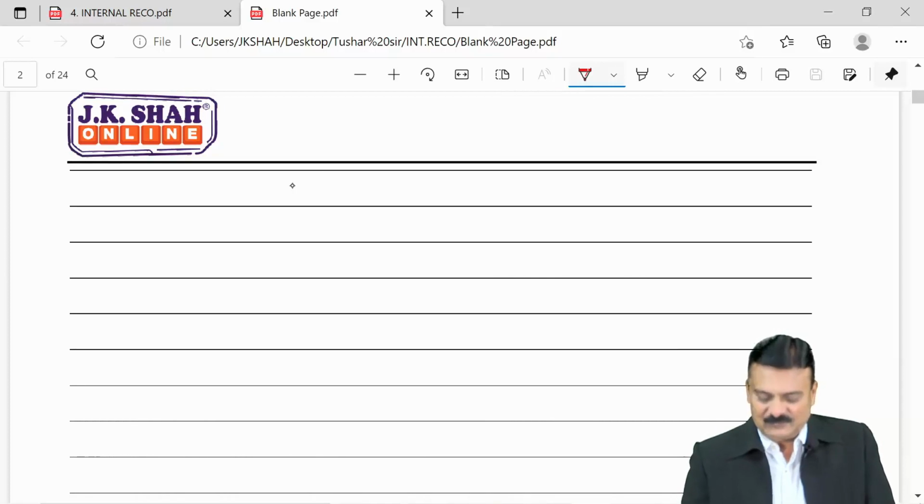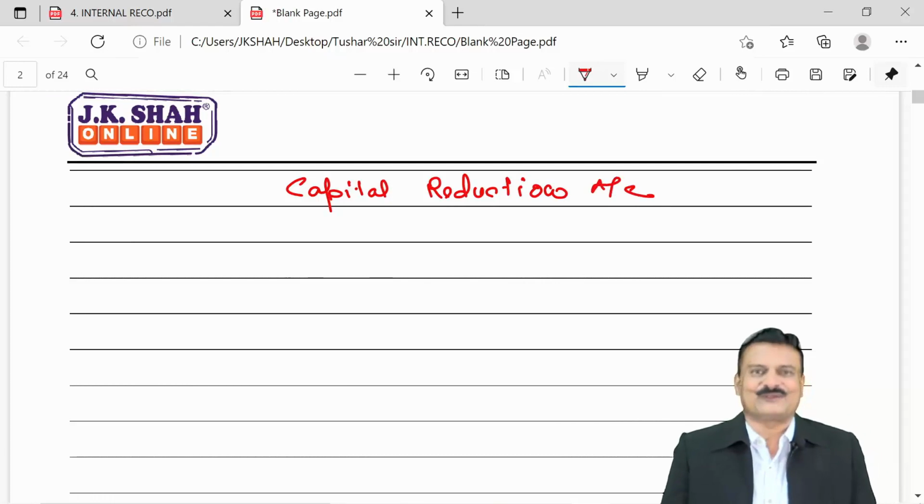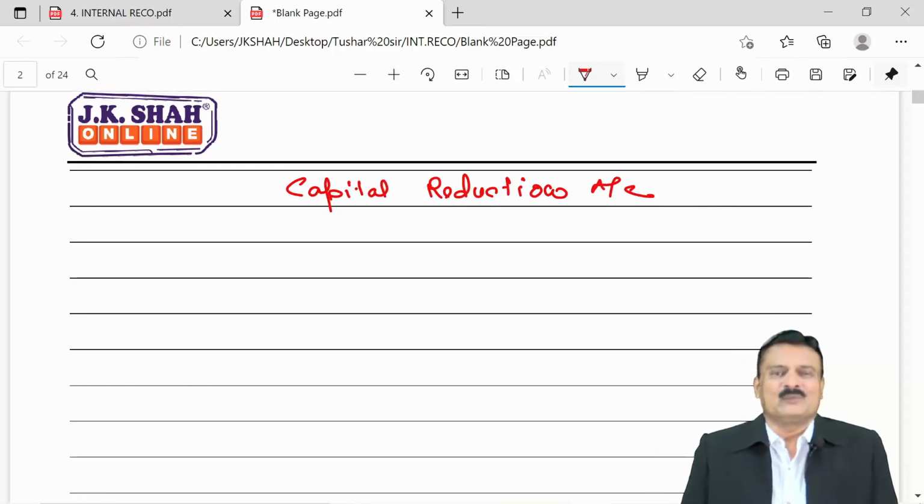Students, a temporary account is opened called the capital reduction account. Some people also call it the internal reconstruction account. Some people call it the reconstruction account. More advisable is to write capital reduction account. So all the things you are going to do as part of internal reconstruction, you will do with the help of the capital reduction account. I shortly call it the CR account.